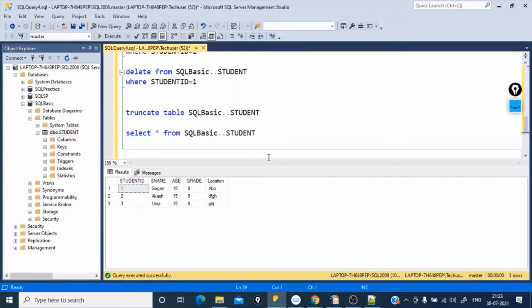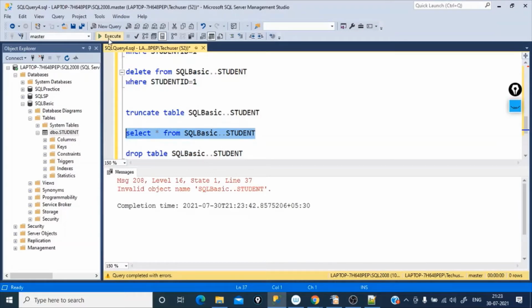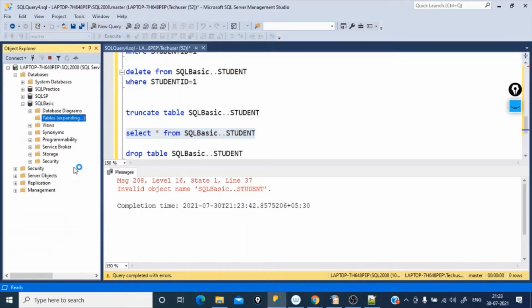Okay, now let's drop this table and see what is the difference between truncate and drop. So let me execute this one. Drop table, table name. This is the syntax. So let me execute. Command completed successfully. Now let's try to run this select query. Invalid object name. That means, let's refresh this one. Here the table structure is also deleted.